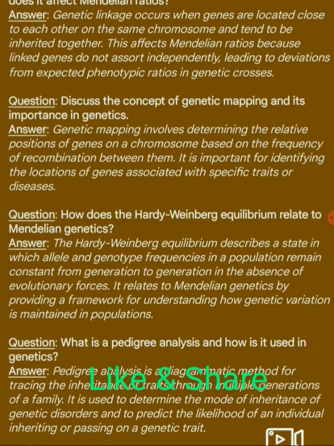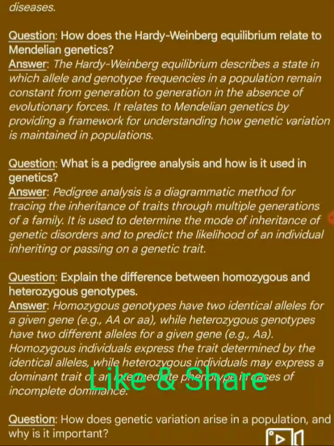Next question. How does the Hardy-Weinberg equilibrium relate to Mendelian genetics? Answer: the Hardy-Weinberg equilibrium describes a state in which allele and genotype frequencies in a population remain constant from generation to generation in the absence of evolutionary forces. It relates to Mendelian genetics by providing a framework for understanding how genetic variation is maintained in a population.